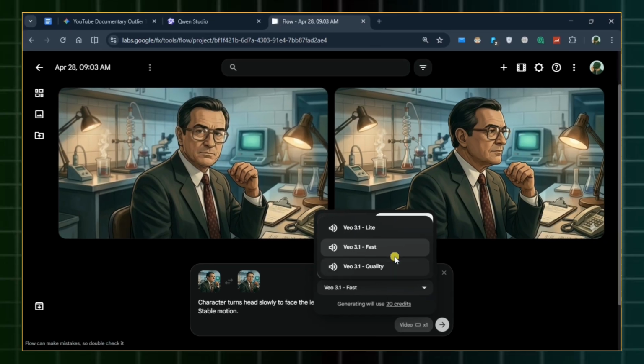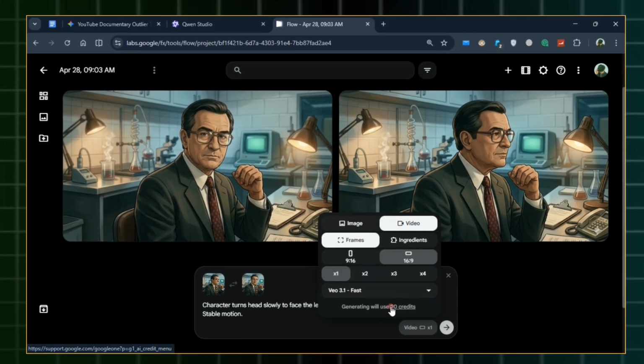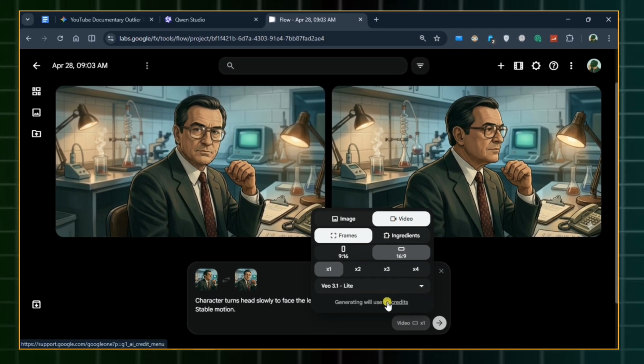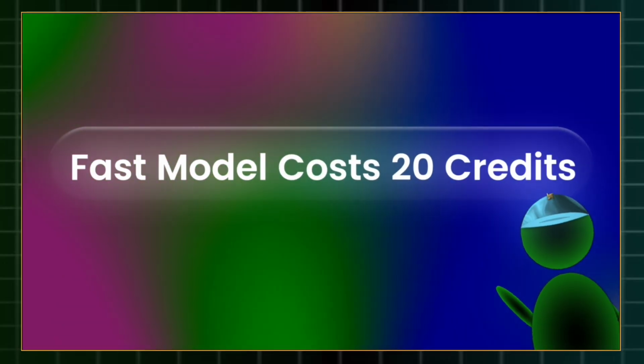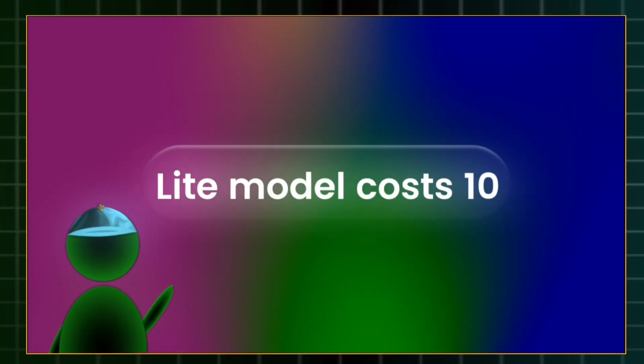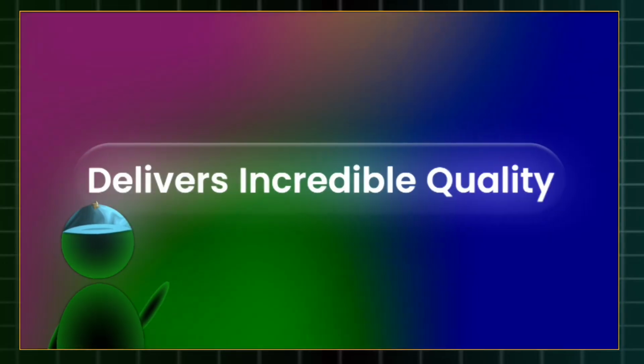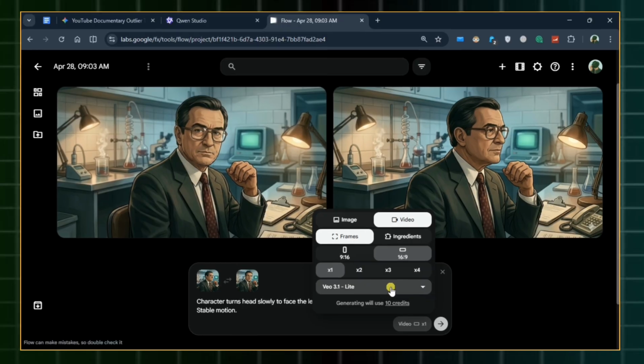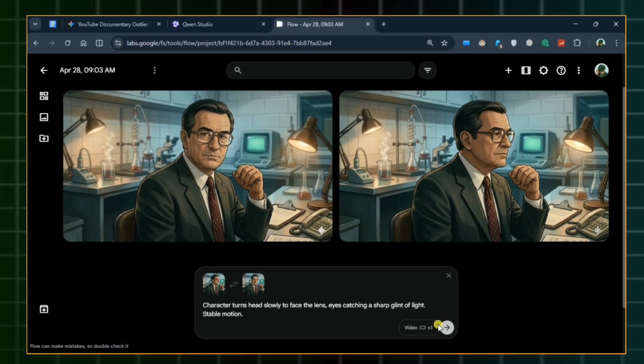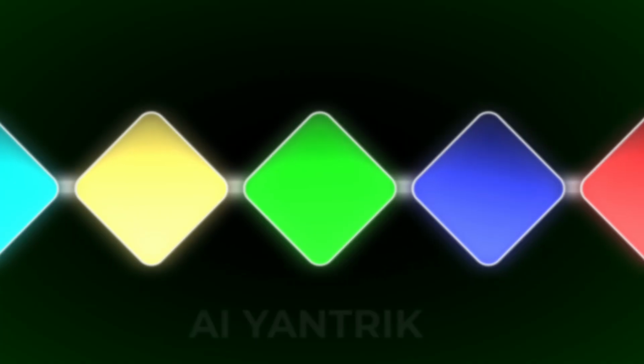Now you have a choice, the Veo 3.1 Fast model or the Veo 3.1 Lite model. The Fast model costs 20 credits, but the Lite model only costs 10 and still delivers incredible quality. Therefore, to stretch our daily credits, we are selecting Lite. Then finally, hit Run. While that renders, let's open our second tool, Qwen Chat.